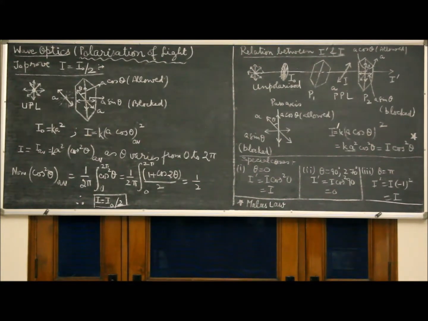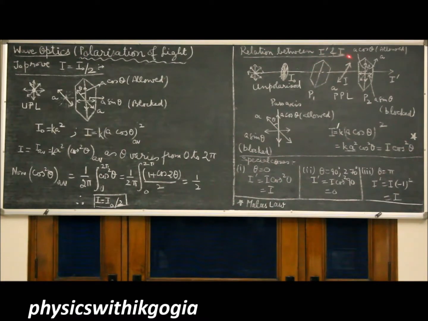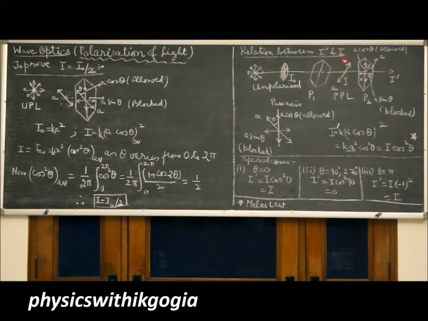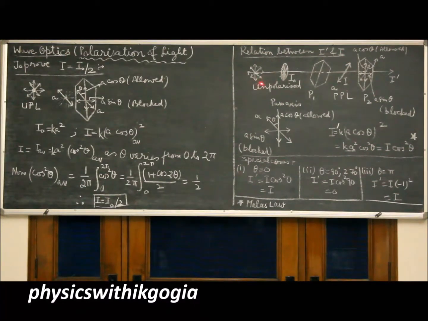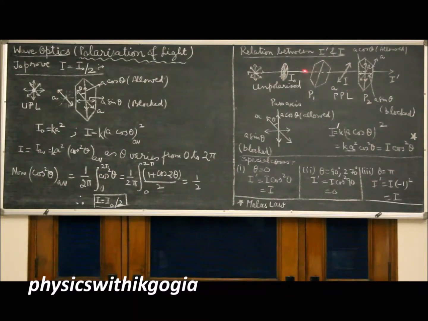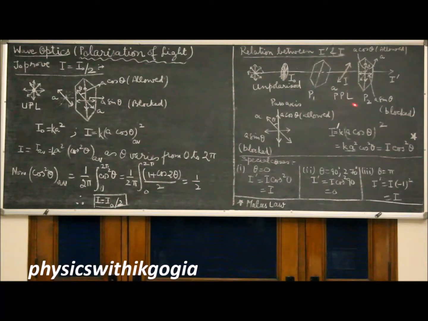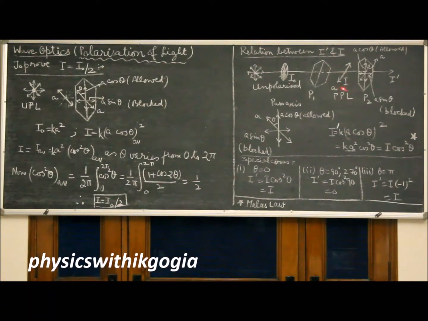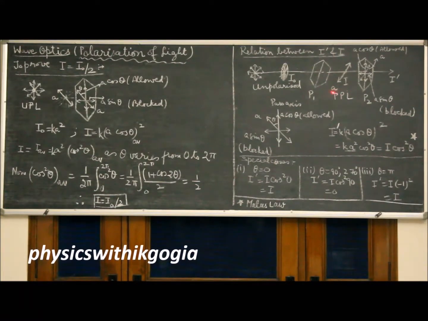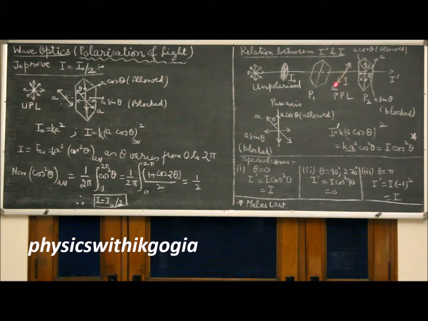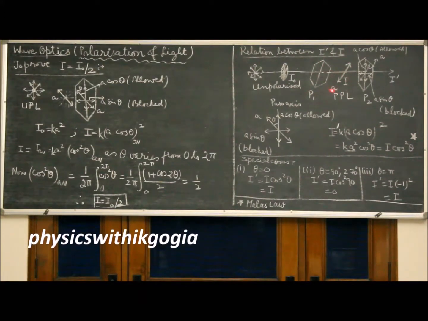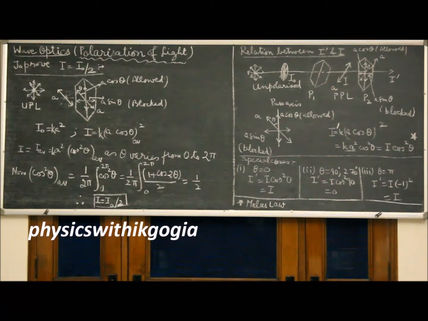Likewise, we can correlate the intensity of light transmitted by the analyzer, I dash, with the intensity I of incident plane polarized light. Now this is unpolarized light. After passing through a polarizer, the light which we get is plane polarized light of intensity I, and the vibration amplitude is in one particular direction along the pass axis. Let A denote this amplitude.